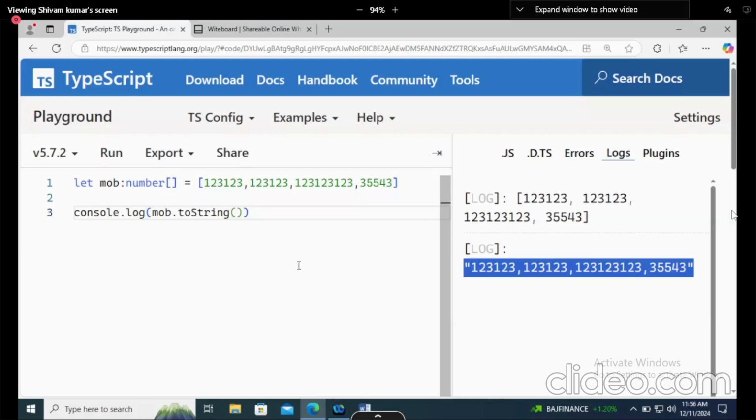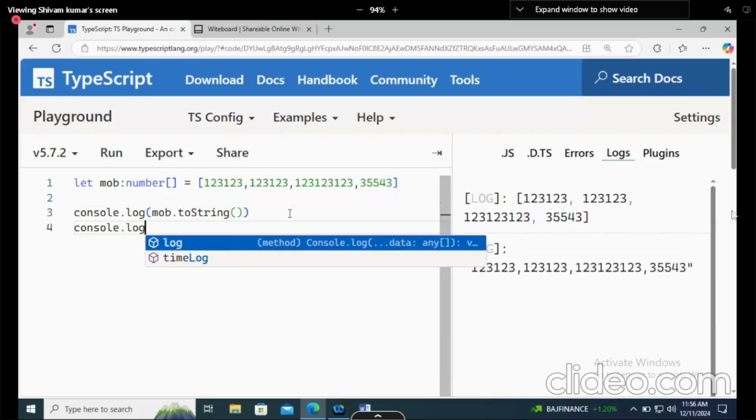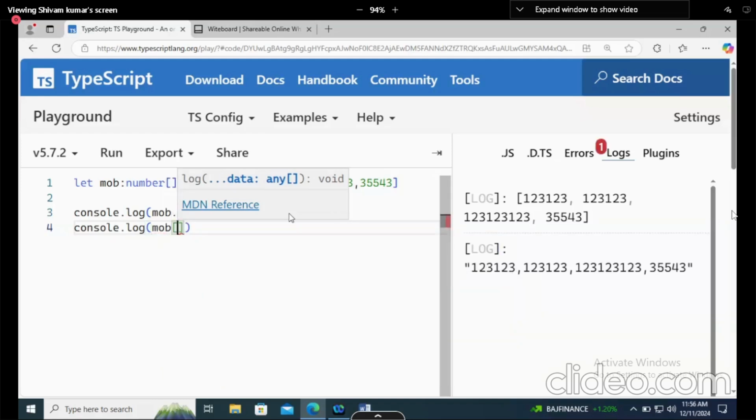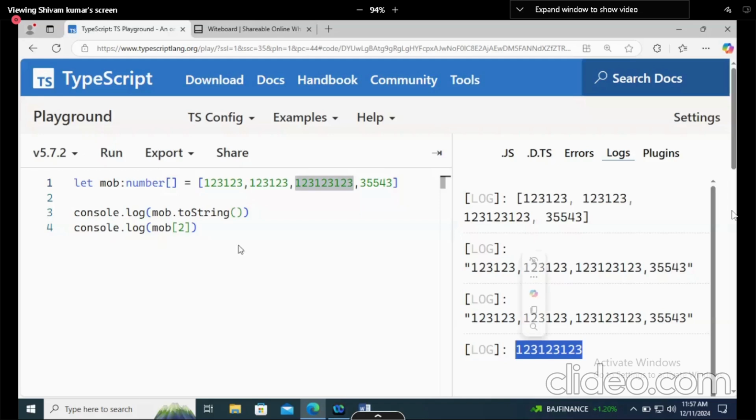Now, if I want to access one particular element, again we will use indexing with mob, and let's say the index is 3 or 2. So what should it print? This one number. On index 2, it will return the third number.